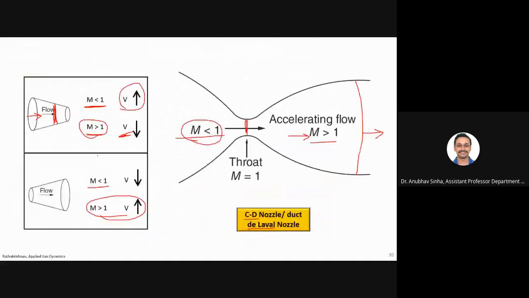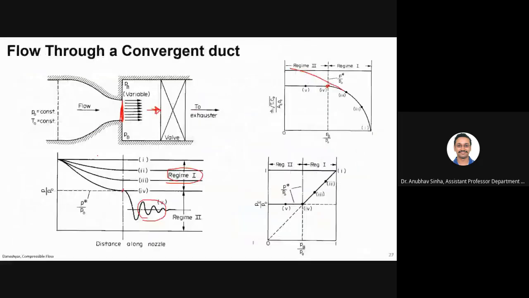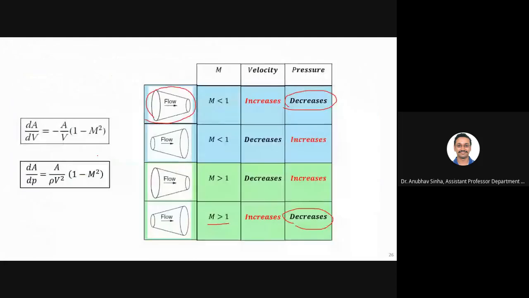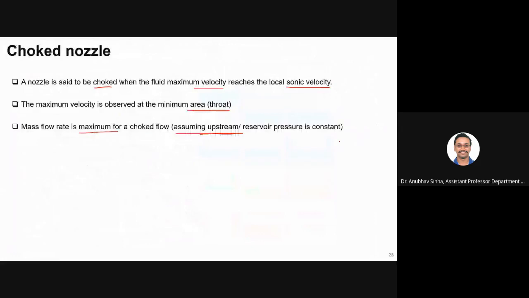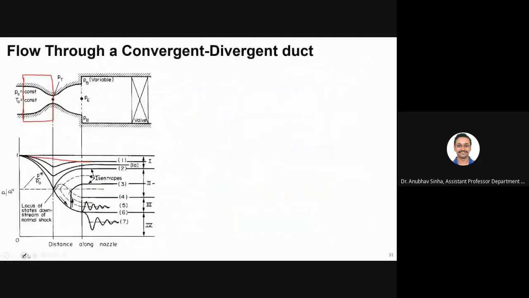Okay. Sorry. Let me go back to this slide. So we are always in the subsonic regime, right? Pressure is decreasing first, and then it is increasing. We see a plot like this, right? This is because of the converging-diverging passage. Okay, so that's correct. Now let us finish this.